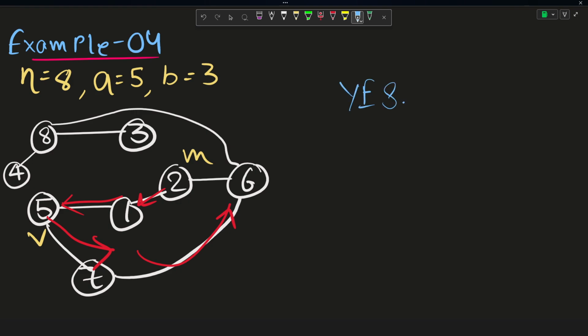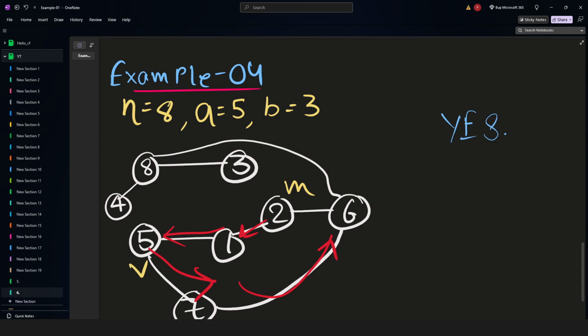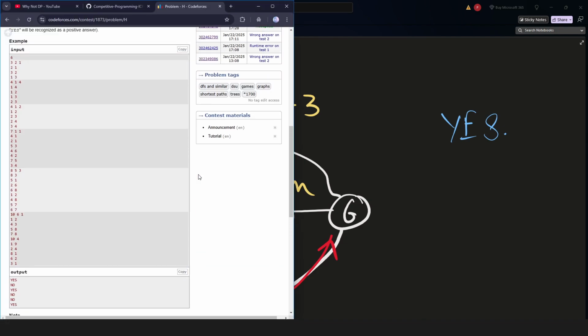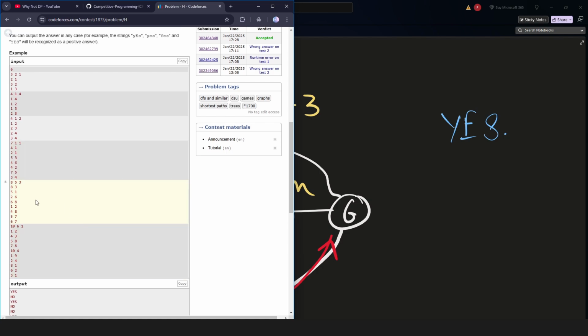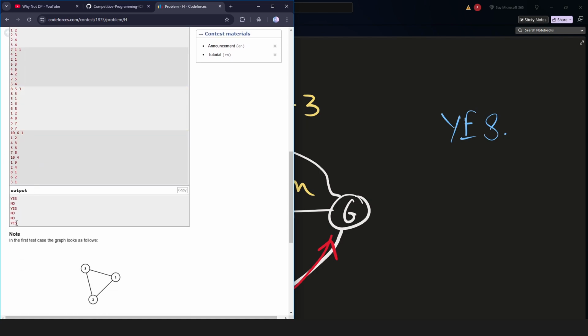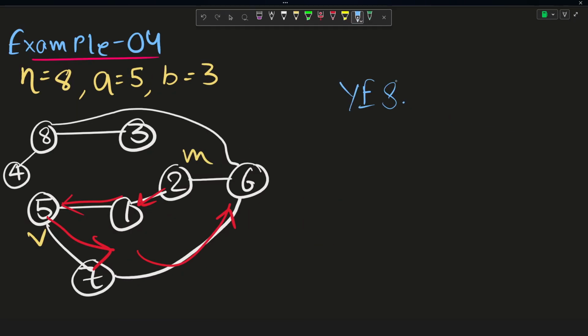But if you look at the original test case output, this was the fifth example, right? And for the fifth example the answer is a no. So why is the answer for this example a no and not yes? So it means this is wrong. The answer is a no.